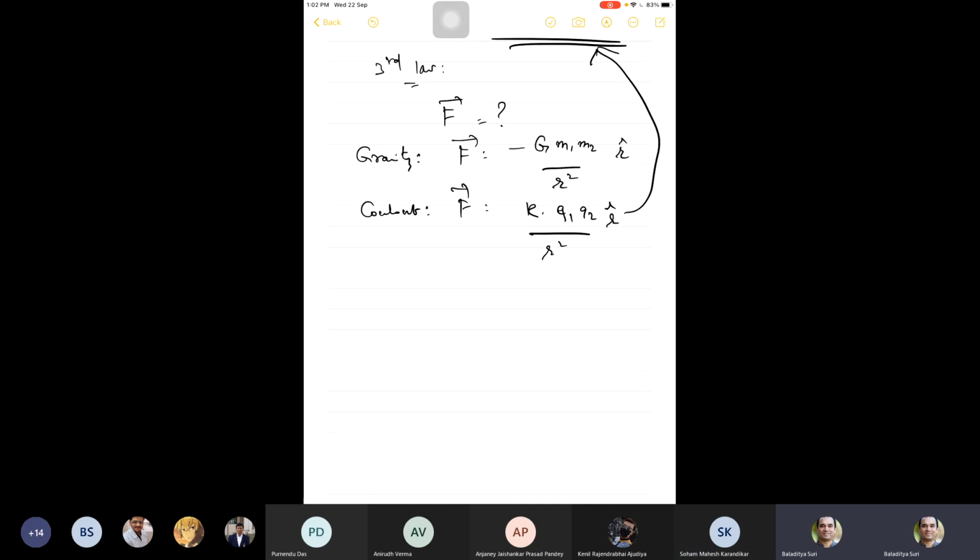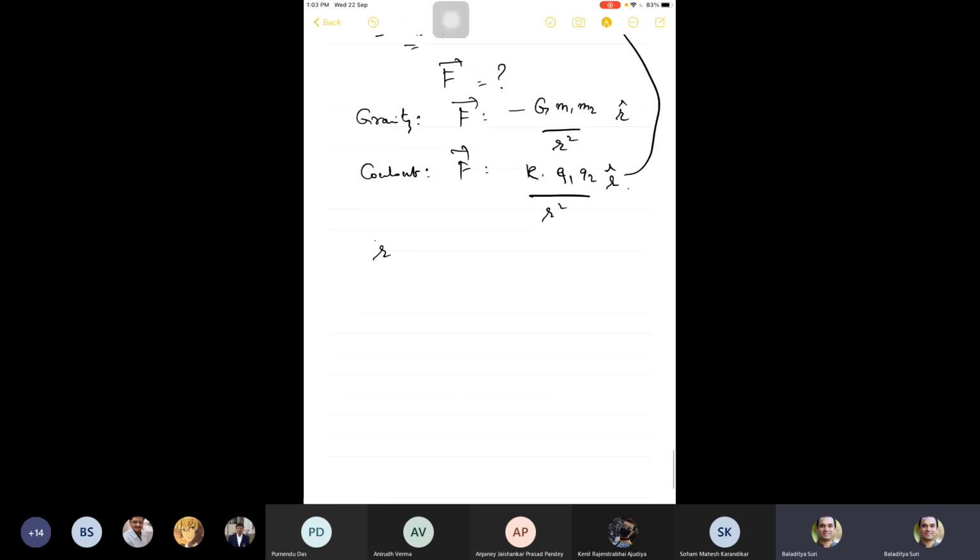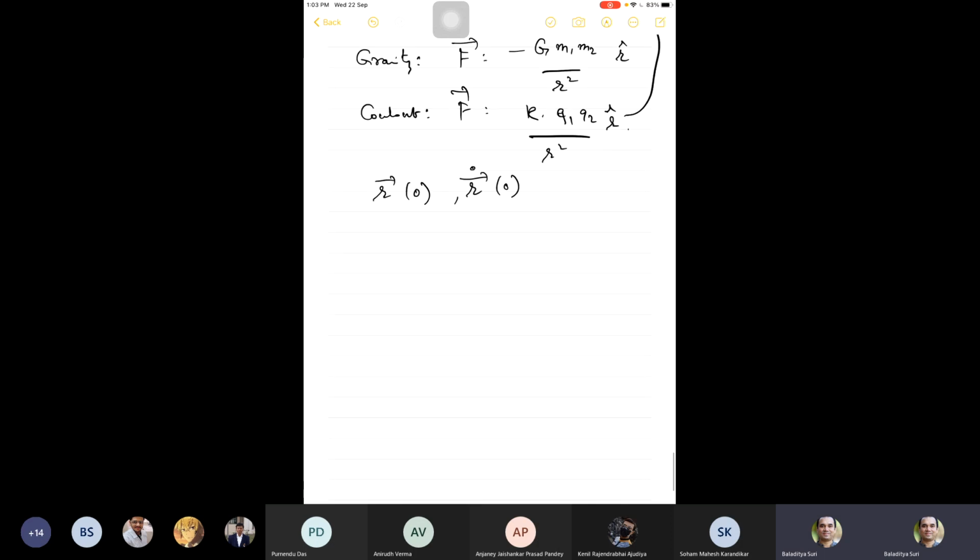You can plug this expression into the equation of motion, and then it becomes a matter of solving an integral, and knowing r at some time instant and r dot at time instant 0, you can solve that equation exactly. This is the general scheme of things in Newton's laws. But a few years after Newton, people started asking the question, why Newton's laws? Is there any underlying principle? Is there a more fundamental principle?